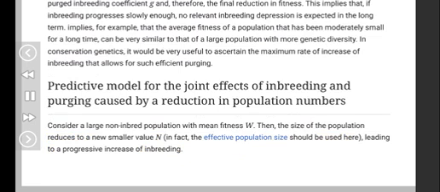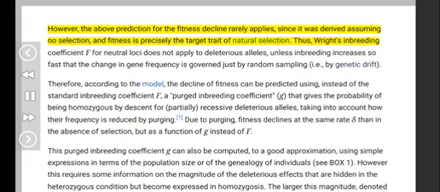However, the above prediction for the fitness decline rarely applies, since it was derived assuming no selection, and fitness is precisely the target trait of natural selection. Thus, Wright's inbreeding coefficient F for neutral loci does not apply to deleterious alleles, unless inbreeding increases so fast that the change in gene frequency is governed just by random sampling, i.e., by genetic drift.